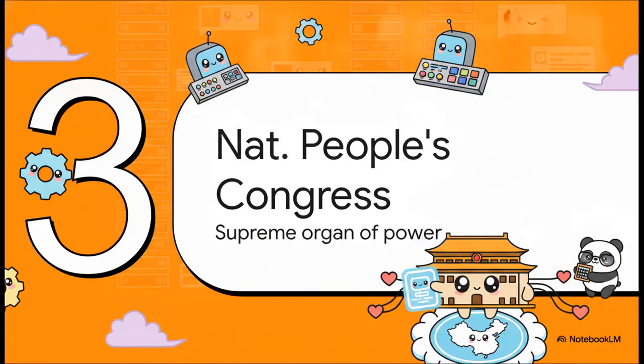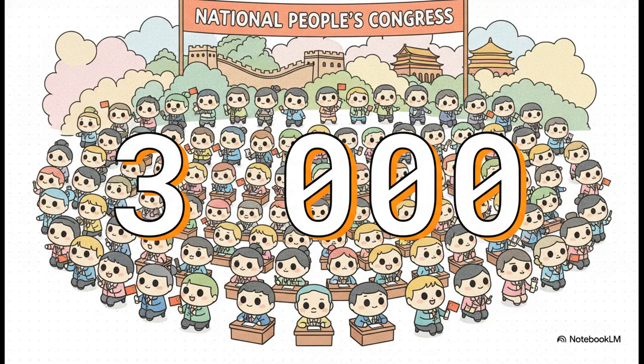Moving on to Section 3, the National People's Congress, the supreme organ of state power. Consider this number for a second: 3,000. To be exact, it's nearly 3,000 deputies. This is the sheer scale of the National People's Congress, or NPC. It is a massive legislative body. These deputies are elected to serve 5-year terms. And when they convene, it is literally the largest parliamentary body in the world, representing various provinces, autonomous regions, municipalities, and even the armed forces.